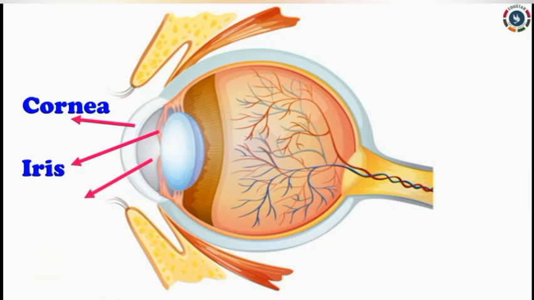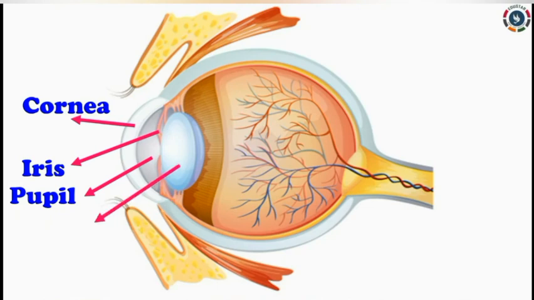The next part of the eye is pupil. What is pupil? It is a small opening in the center of the iris. It allows light to enter the eye. The black spot in the center of the iris is called pupil. Tiny muscles control the size of the pupil depending on the intensity of light. That means in bright light, pupils become small. In dim light, the pupils enlarge.